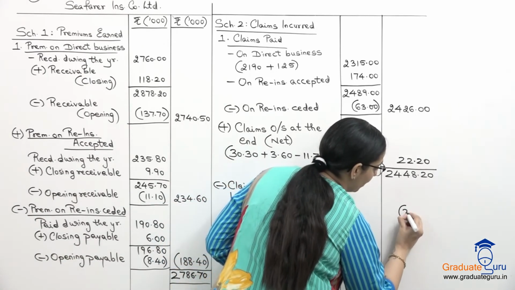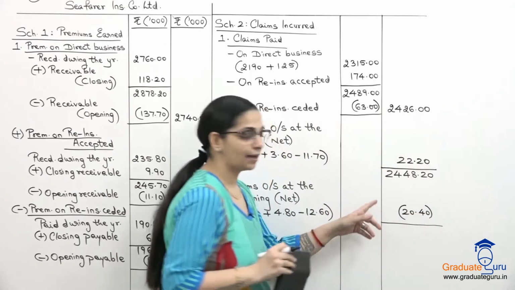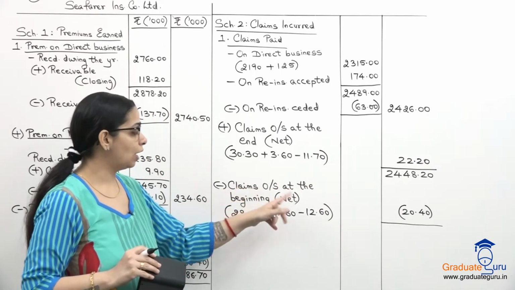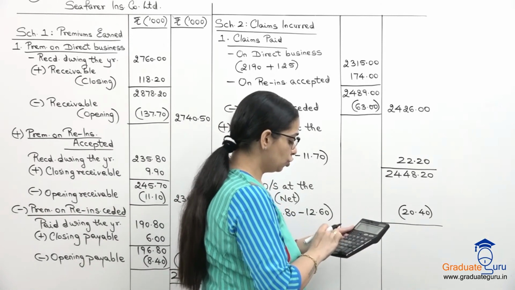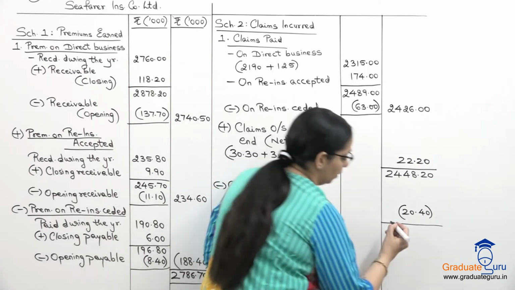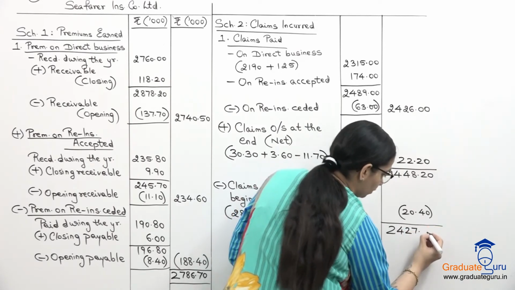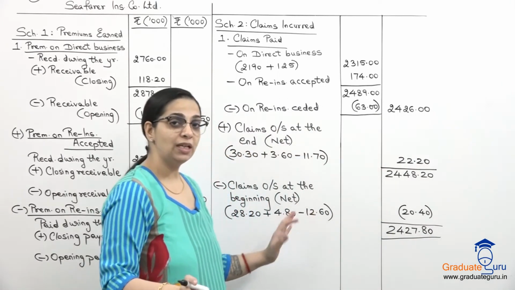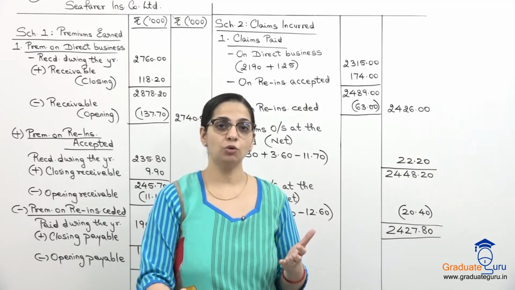Net amount is 20.40, which we have to subtract, क्योंकि यहाँ पर we are minusing, that is subtracting the outstanding at the beginning. So let us do this. 2448.2 minus 20.4, we get 2427.80. So these are our net claims paid. ये जाएगा हमारे रेवेन्यू अकाउंट में.